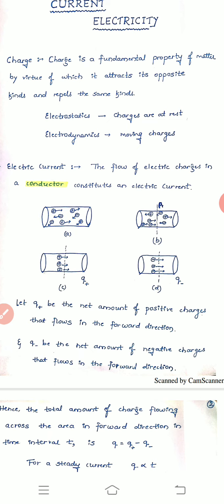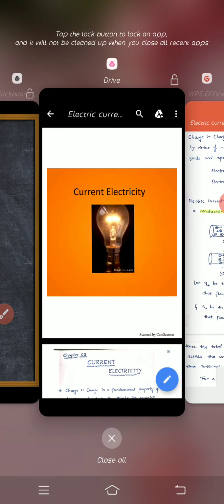You can say the examples are metals. In all the metals, current can flow. At the same time, when you look at plastic or wooden materials, in those materials current cannot flow. So to them we have given the name insulators. So you are familiar with conductors and insulators. Now we have to see how we can say that electric charges moving in a conductor will form a current, how we can justify this. Let's have some explanation.